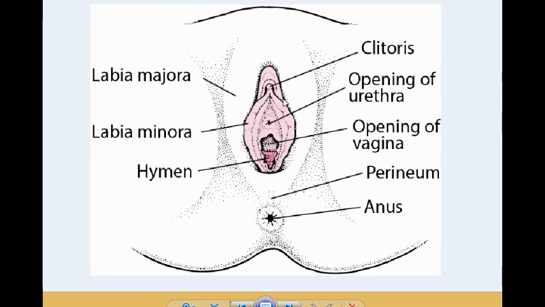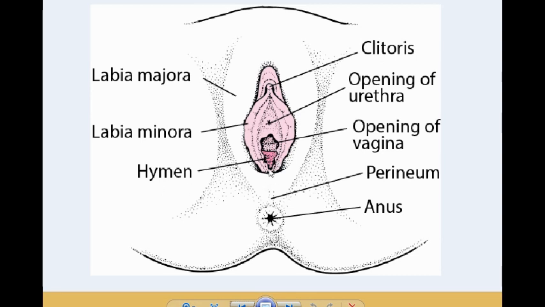Next about this labia minora. These are two small folds of skin which lie under the labia majora. तो labia majora के below में labia minora रहता है. This labia minora is equivalent to the penile urethra of the male, and this labia minora is joined anteriorly in clitoris and posteriorly in vestibule. तो यहाँ पे होता है vestibule.